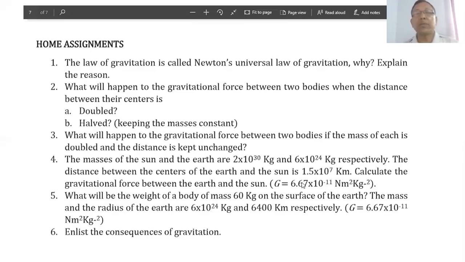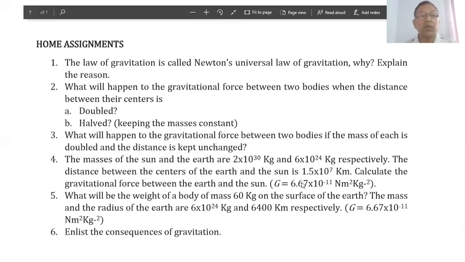Number 3, what will happen to the gravitational force between two bodies if the mass of each is doubled and the distance is kept constant? In this case also you have to show by mathematical calculation. Number 4, the masses of the sun and the earth are 2 into 10 to the power 30 kg and 6 into 10 to the power 24 kg respectively. The distance between the centers of the earth and the sun is 1.5 into 10 to the power 7 kilometer. Calculate the gravitational force between the earth and the sun, where the value of G is equal to 6.67 into 10 to the power minus 11 Newton meter square per kg square.